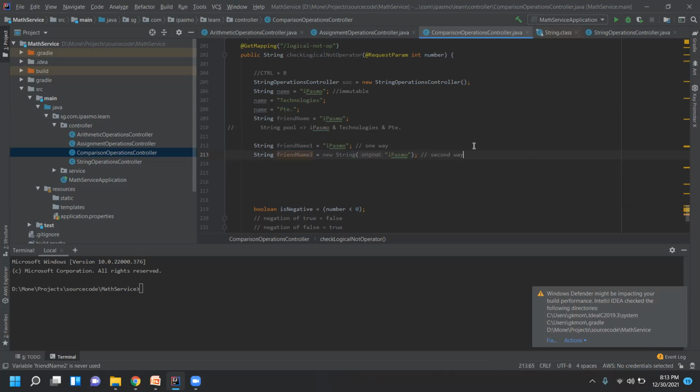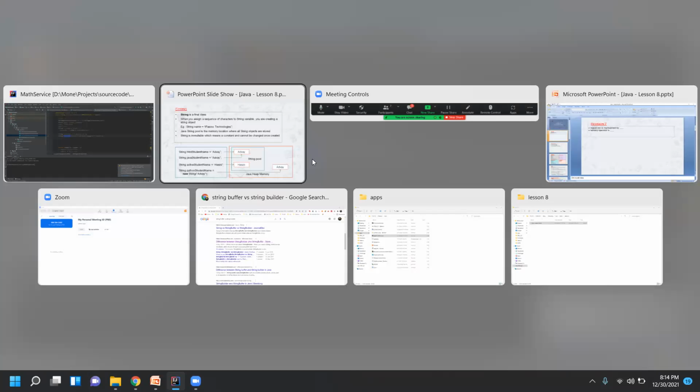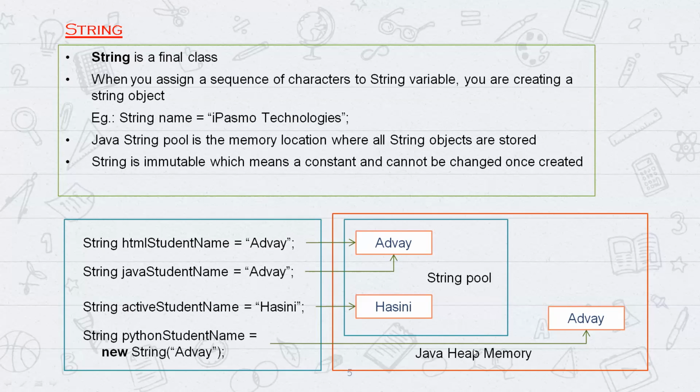When you do the second way, the value of this friend name is saved in the Java heap memory, not in the string pool. Here I'm using the student name, again giving the value as Advay. It could directly refer to the string pool, but we are using the new keyword, which creates an object of type string. The reference for an object is stored in the Java heap memory, so Advay is kept separately in the heap.